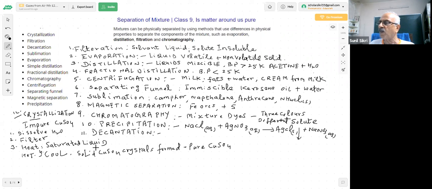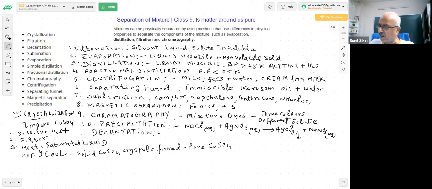Extraction of iron from ores can be done also by a separating funnel. In the extraction of iron, slag is formed. Acetone and water, I can do the distillation. And here, the separation of pure copper sulfate from impure copper sulfate by crystallization process.